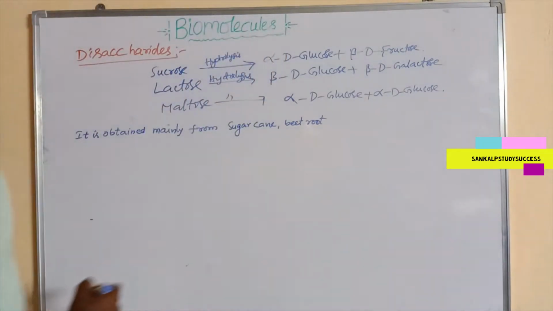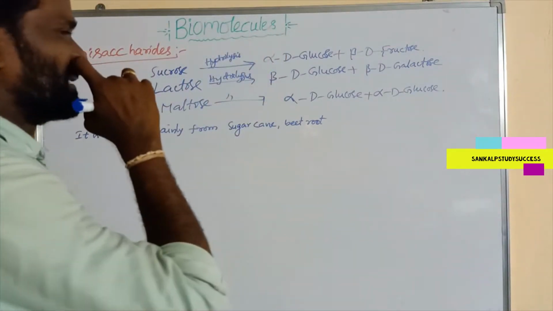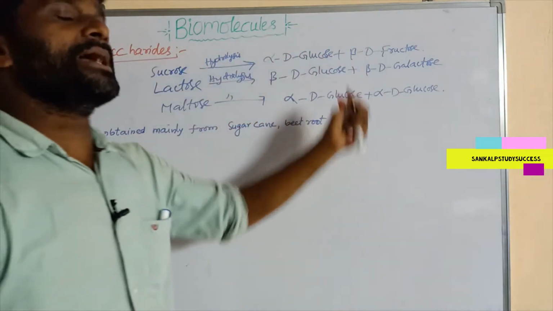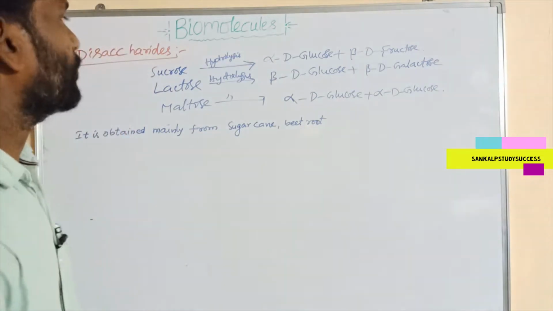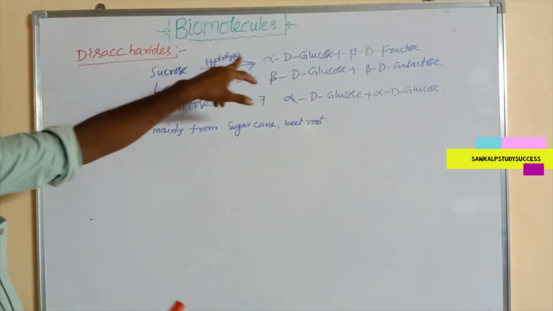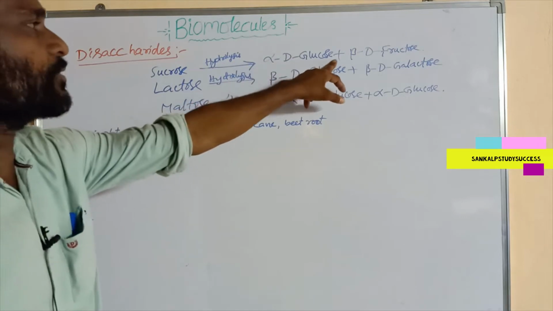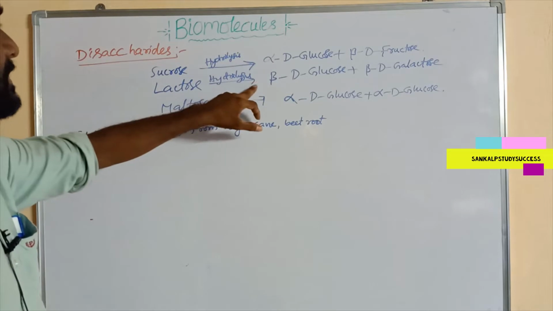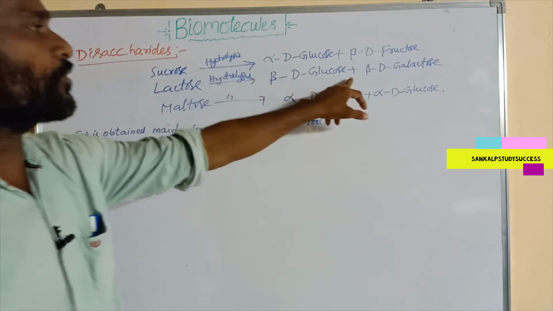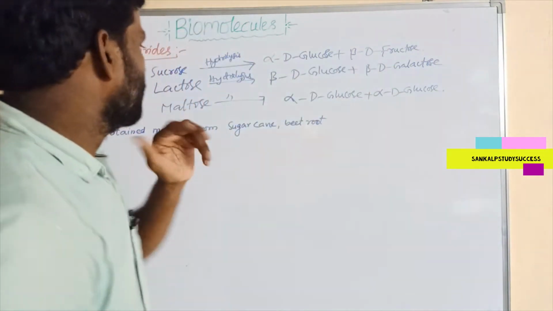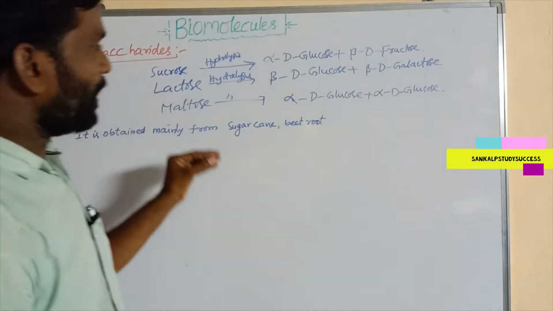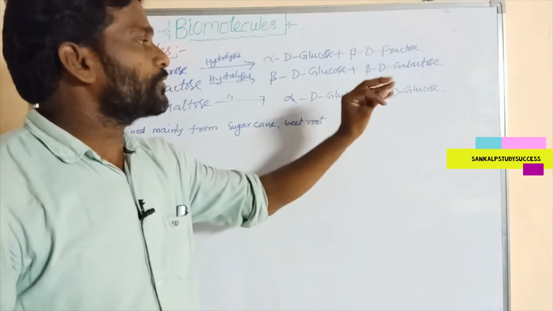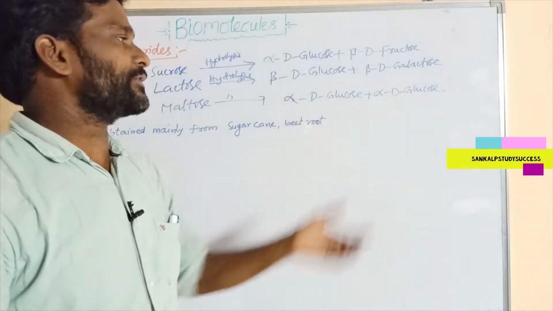On hydrolysis of maltose gives alpha D glucose and alpha D glucose. Both are alpha D glucose units. So on hydrolysis, disaccharides give a combination of two monosaccharides. Sucrose gives alpha D glucose and beta D fructose. Lactose gives beta D glucose plus beta D galactose. Maltose gives alpha D glucose and alpha D glucose, both having the same units.